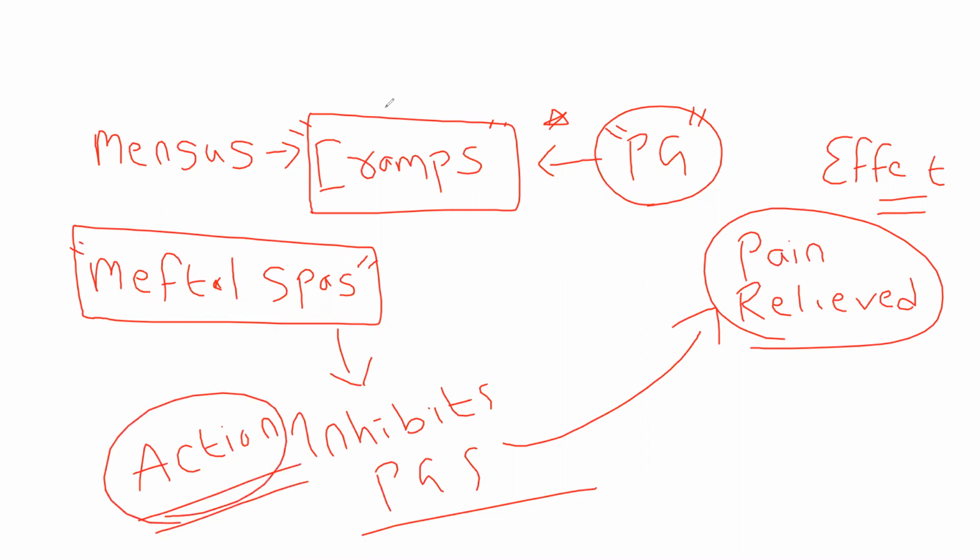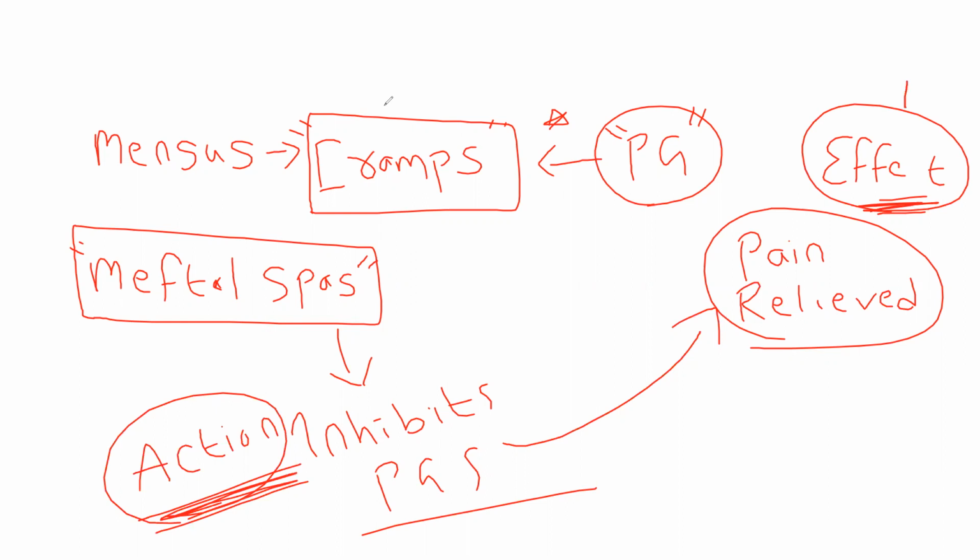Now you understood what is effect and what is action. So during period cramps, if you take Meftal, which contains mefenamic acid, it inhibits prostaglandin synthesis, which is responsible for period cramps, and later the pain is getting relieved. The action is inhibition of prostaglandin synthesis, and the effect is relief from the pain. So this is what effect and action are.